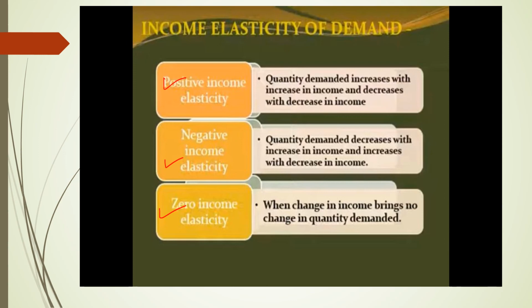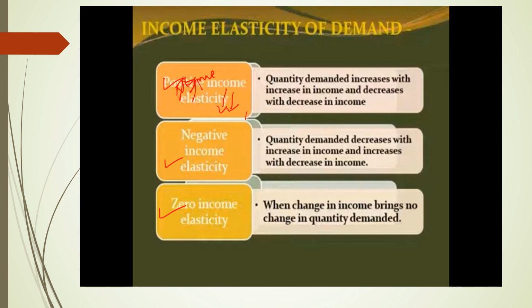If my income is increasing, I start to demand more. If my income is increasing, my demand will also increase, and if my income is falling, my demand will also start falling. So when a person's income increases, the person will start demanding more. This happens in the case of a normal commodity.